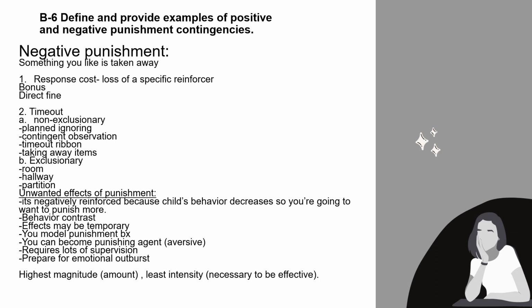Section B6, define and provide examples of positive and negative punishment contingencies. So negative punishment is something you like is taken away. Remember that? We talked about that earlier. And there are various types. There is response cost, which is loss of a specific reinforcer. It could be bonus or direct fine. These are the two types of response cost.